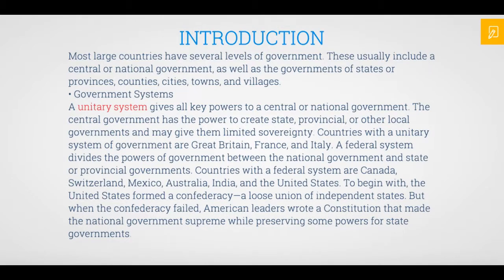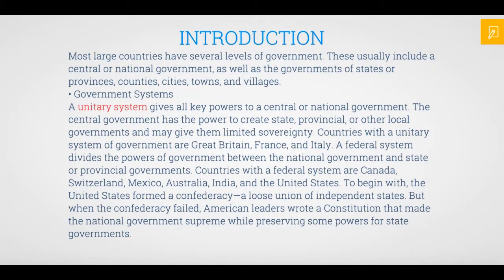Most large countries have several levels of government. These usually include a central or national government, as well as the governments of states or provinces, counties, cities, towns, and villages. So let's take a look at some different government systems.